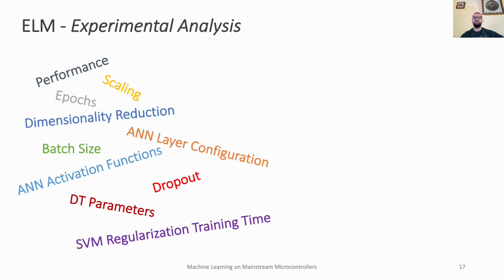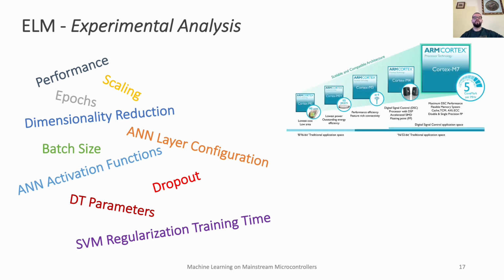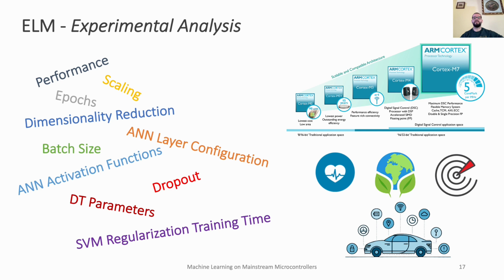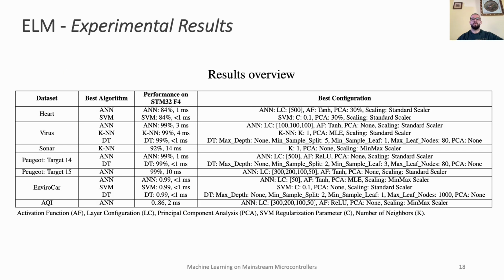During our analysis, we aimed to answer several research questions covering topics such as inference performance, training time, pre-processing, and hyperparameter tuning. To perform this analysis, we used 6 ARM Cortex-M microcontrollers from various families and series, ranging from less powerful to the most powerful. We also evaluated our framework on 6 benchmark datasets that are representative of the IoT field. To summarize our extensive analysis, we were able to achieve the best performance on all tested devices with at least one algorithm compared to a desktop machine.